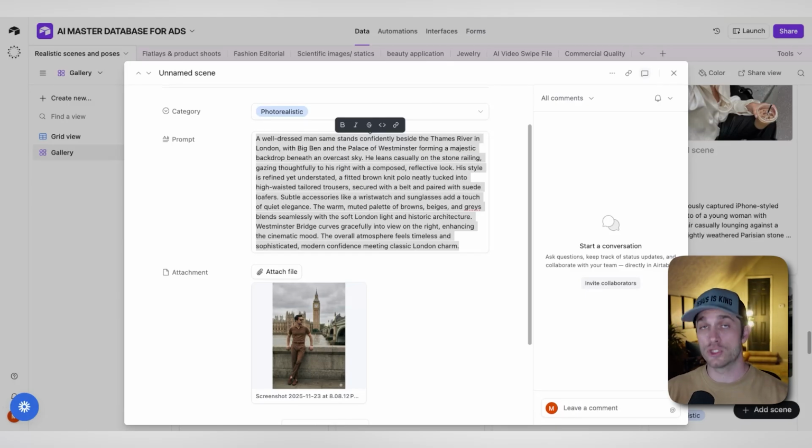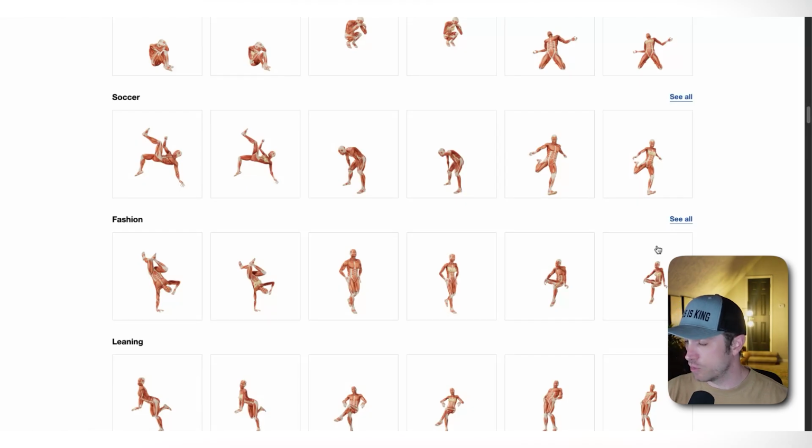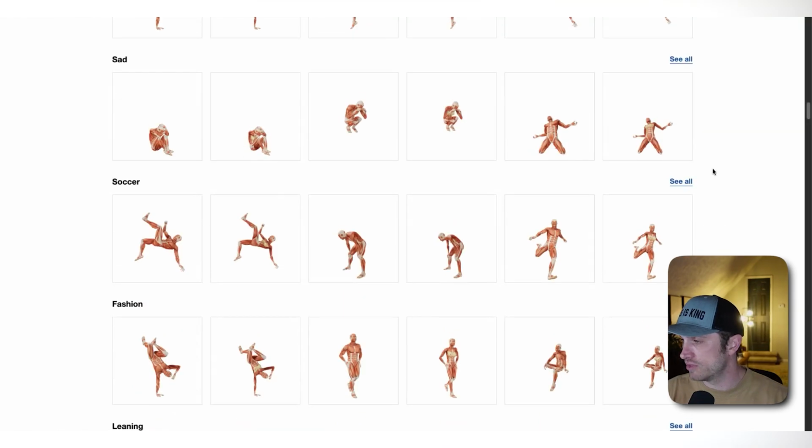Now let me show you the hack. I'm gonna take this exact same prompt. I'm gonna change it slightly, but what I've done is I have just found a free website. It's a free website that has poses. And what we're gonna do is change up the pose. Now, I'm going to just pick a random pose. I think this would be pretty fun. What if he's kicking a ball into the river? That sounds pretty fun. So we're gonna do that.